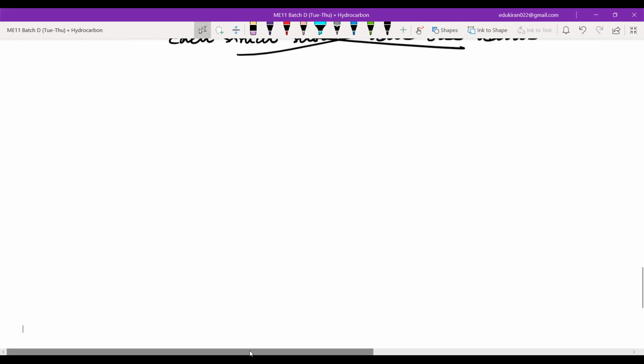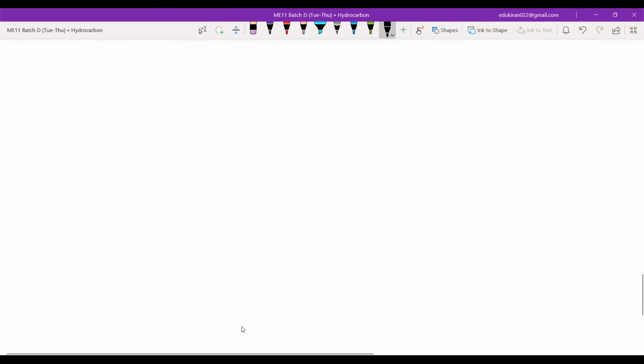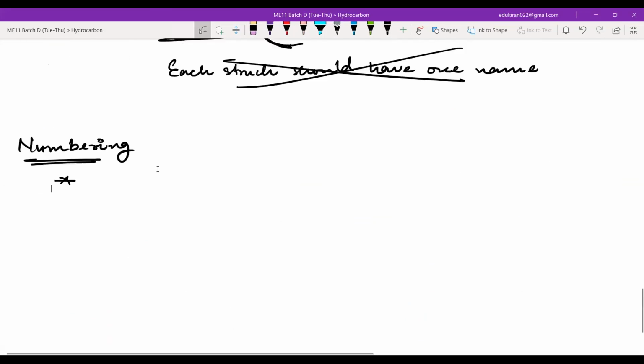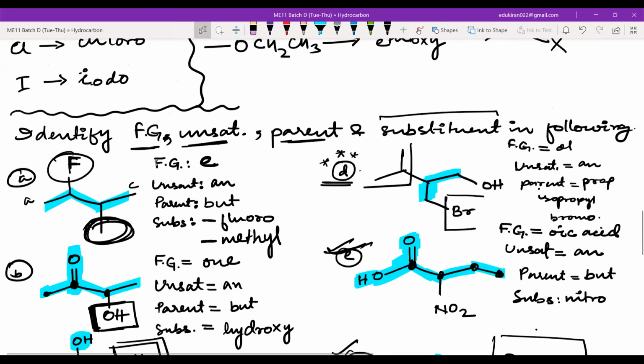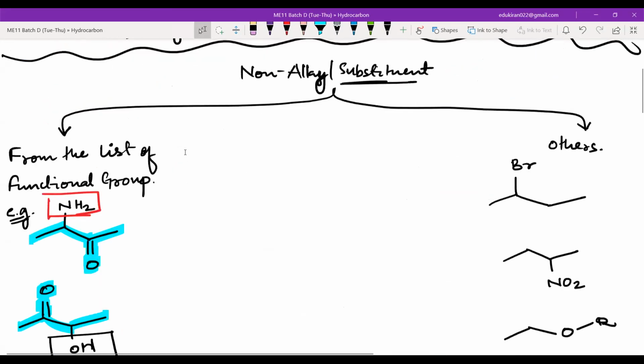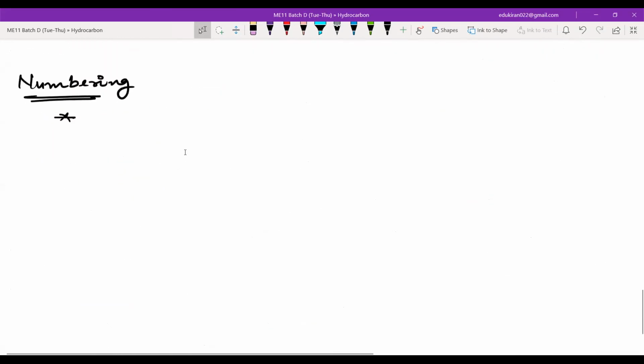Okay. Now let us write numbering. Okay, I think aromatic आज आपसे नहीं होगा क्या? Numbering. Okay. So how do we number these things? Okay, I think I started with numbering something, no? Please write.